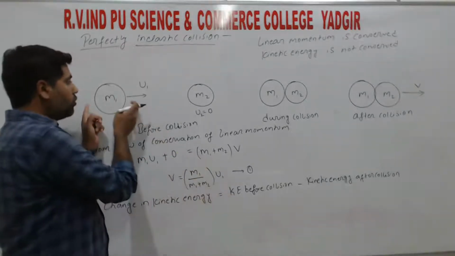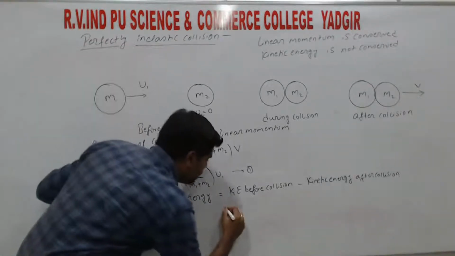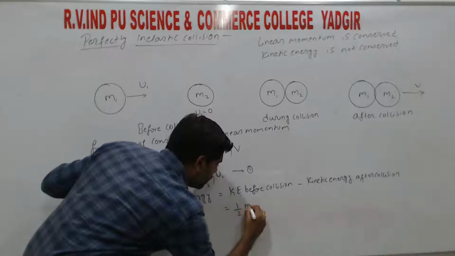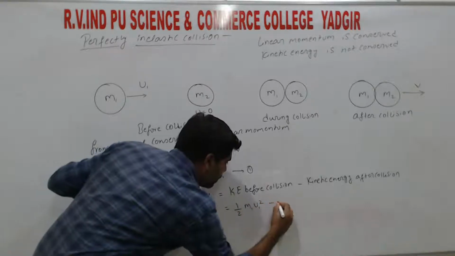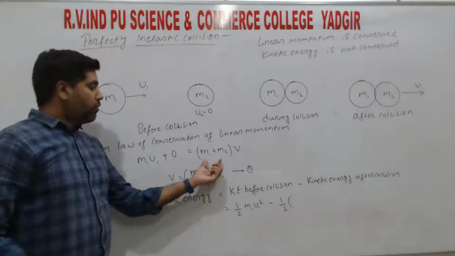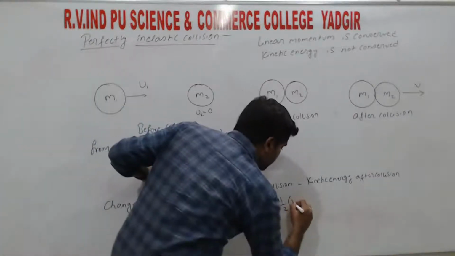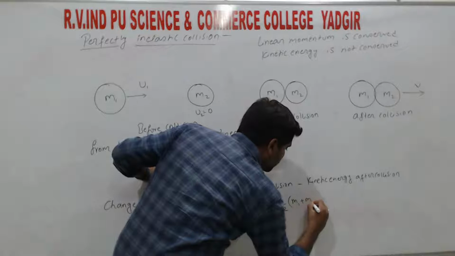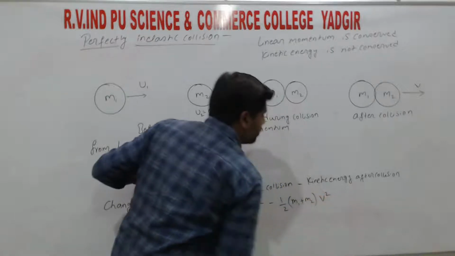Before collision only one particle is there, so half m1 u1 square minus half, in place of m we have m1 plus m2, times v square.